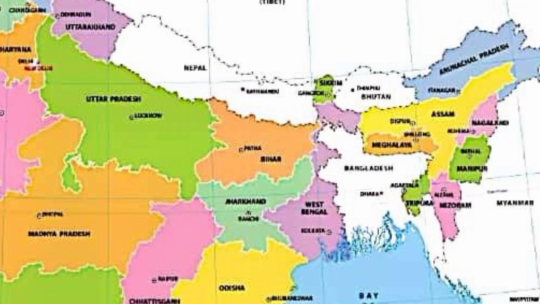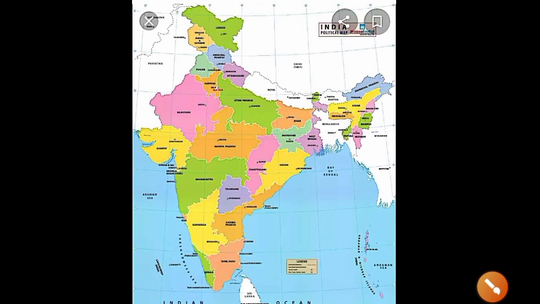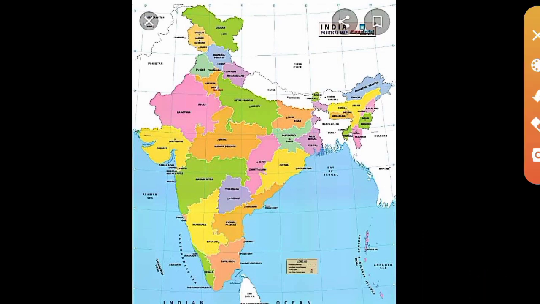Then one more thing, the largest country neighboring India is China. The smallest one is Bhutan. And the longest border is with Bangladesh. Largest neighbor is China, smallest neighbor is Bhutan, and the longest boundary is with Bangladesh. Is this confusing? You look at the map, then you will understand it very easily. Okay, look here.